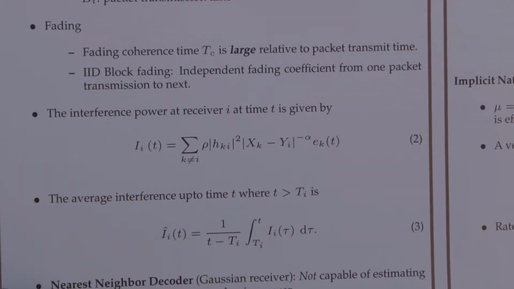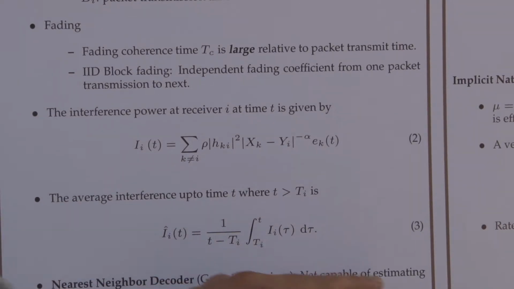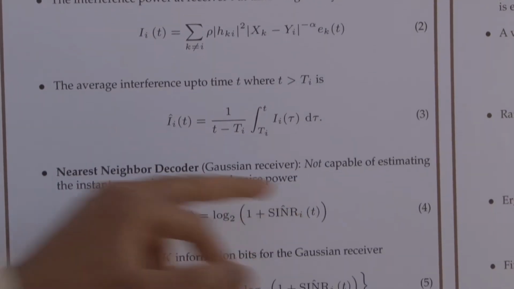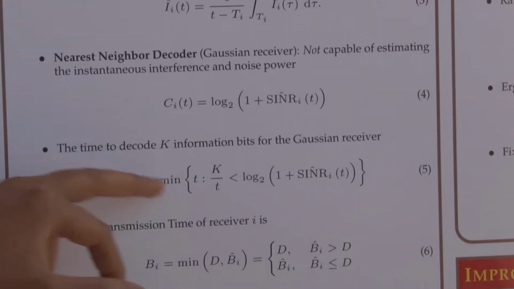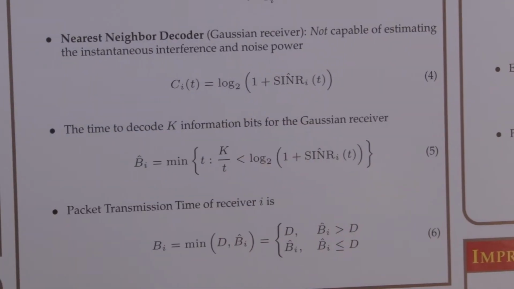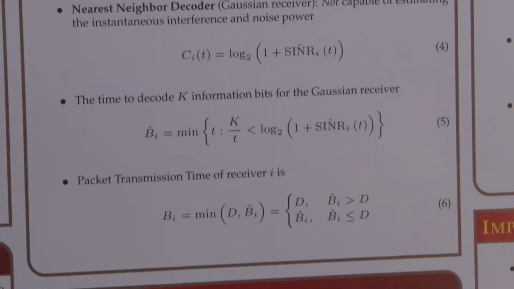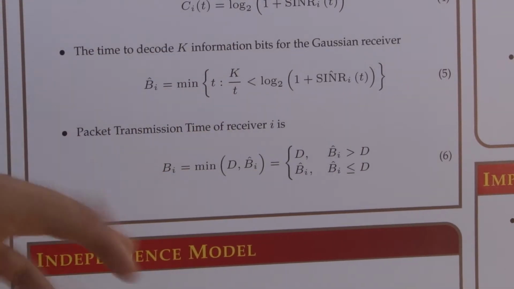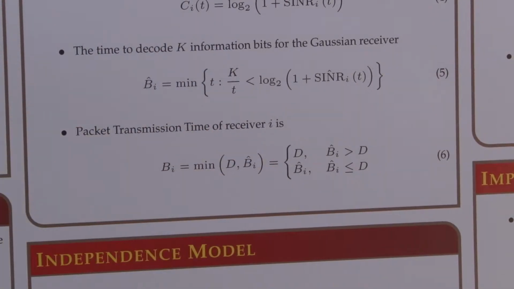For the first case, we assume a nearest neighbor decoder, which is not capable of estimating the instantaneous interference and noise power. This is the capacity of a nearest neighbor decoder. Based on this capacity, the time to decode k information bits is the minimum time at which the rate becomes less than capacity. You have a delay constraint so that transmitters with poor fading states don't transmit forever and cause interference to the network. That's how you define the packet transmission time.